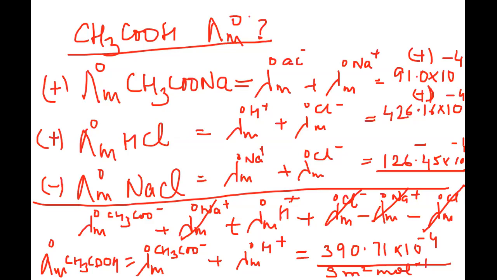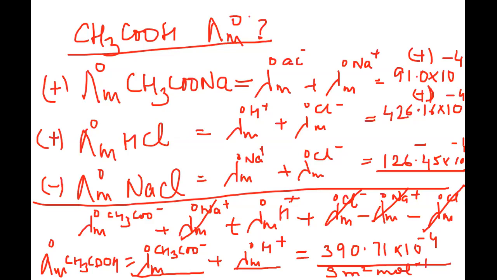See, I did not individually find out that for the acetate ion, but I can find out the ionic conductance of the acetate ion at infinite dilution, because for H plus it can be calculated or it can be known. Then acetate ion we have already calculated. So when I subtract the ionic conductance of the H plus ions, then I can find out the conductance value of the acetate ion.